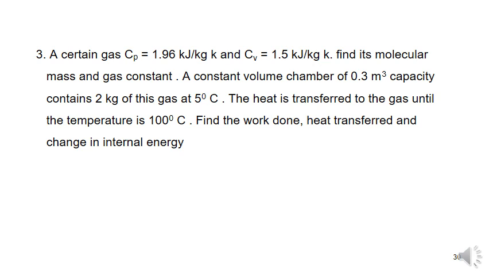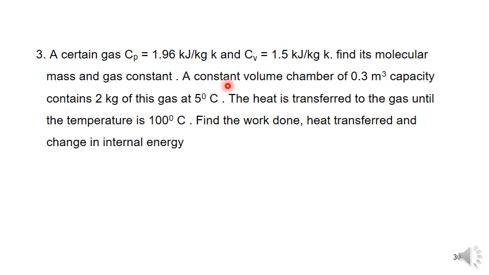A constant volume chamber of 0.3 meter cube capacity contains 2 kg of this gas at 5 degrees centigrade. The heat is transferred to the gas until the temperature is 100 degrees centigrade. Find the work done, heat transferred and change in internal energy. So here they have given the Cp value and Cv value. They asked to calculate the molecular mass of the gas and the gas constant.